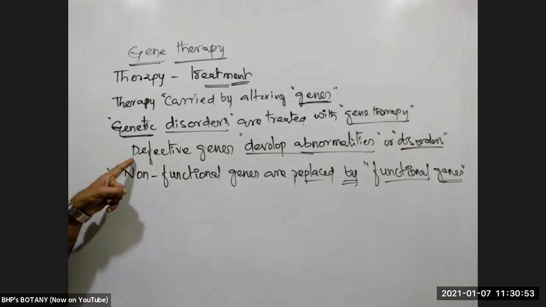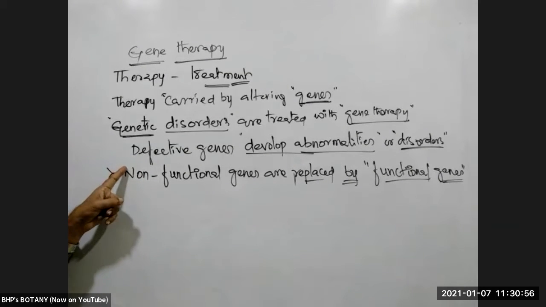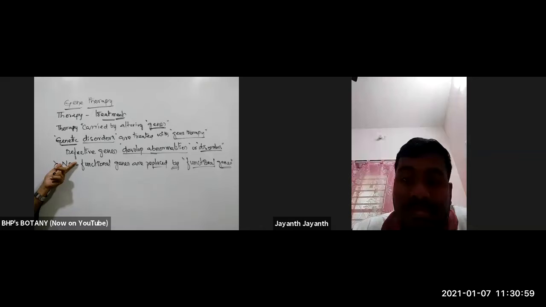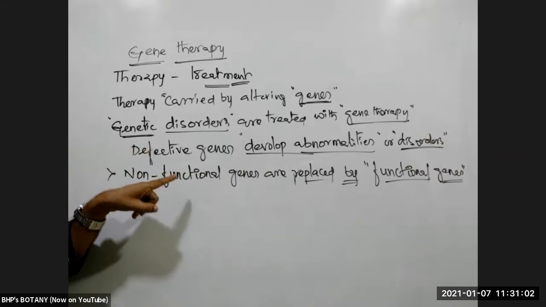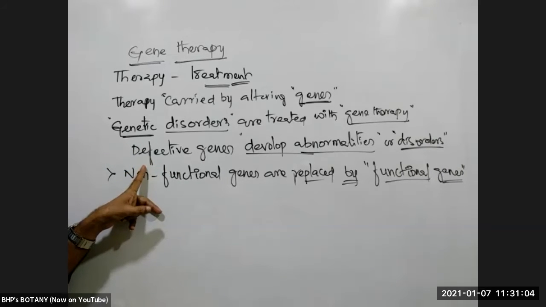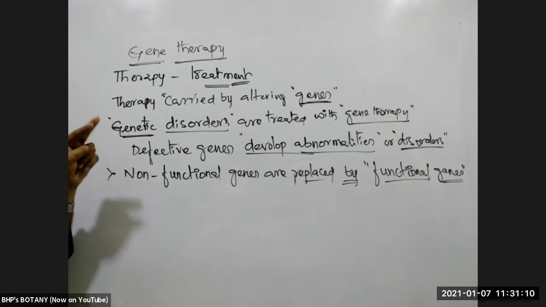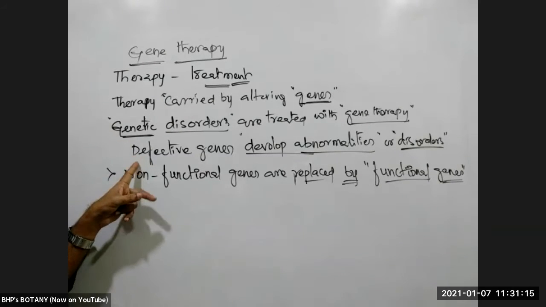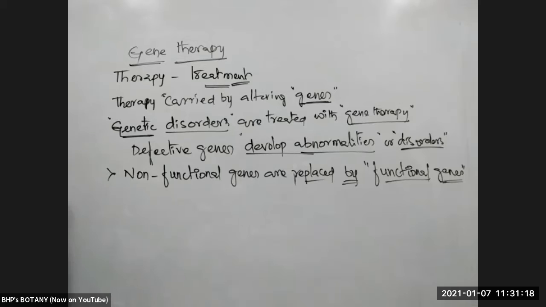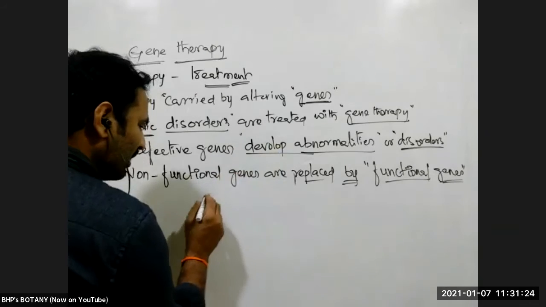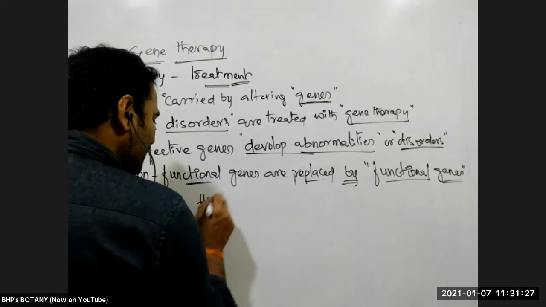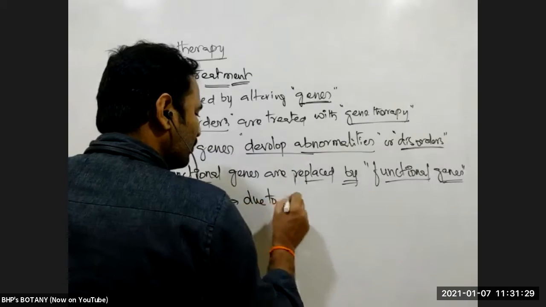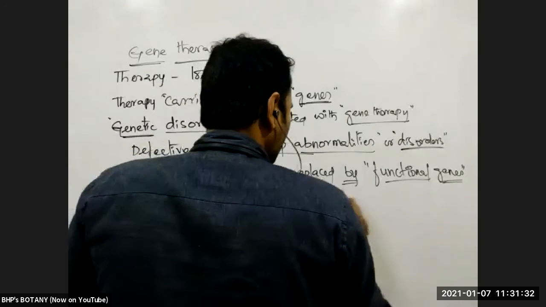The defective genes which are developed due to mutation or some other errors of replication give an abnormal character or abnormal phenotype. Sickle cell anemia is an example of an abnormal phenotype. That abnormality is developed due to a defect in the gene. The gene present there is removed, and a normal functioning gene is placed. We'll give an example also. Suppose hemoglobin HbS is developed due to what? Due to a defect in which gene?